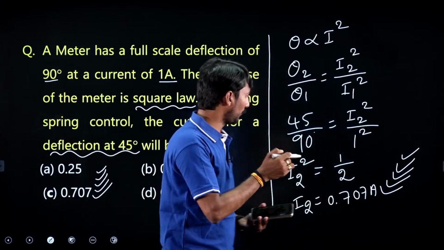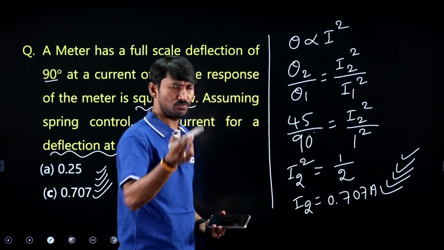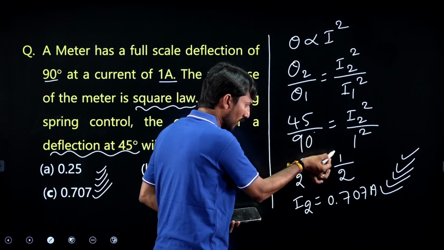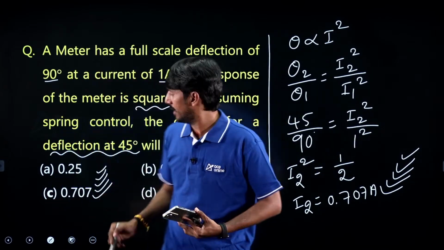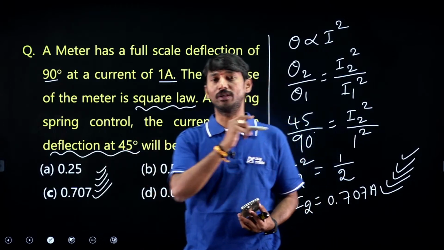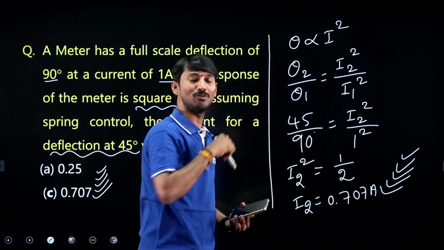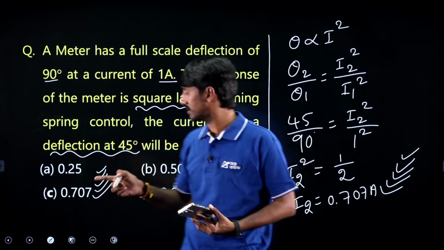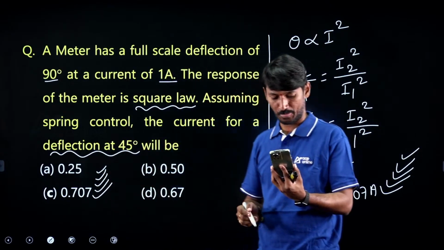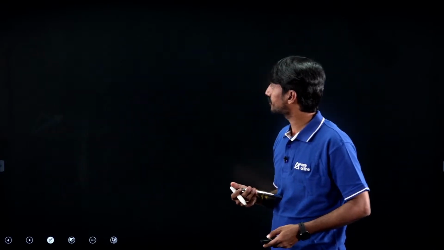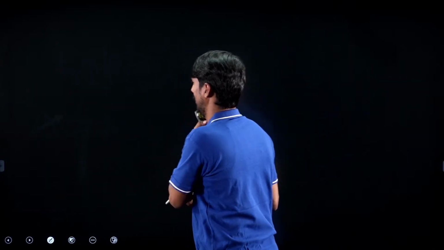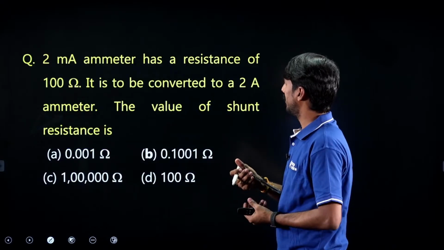Don't get confused in this. Only one student did 1 by 2 square, which means 1 by 4, so 0.25. No, root 1 by 2 will be there, because you square that side, 1 by root 2. So 1 by root 2 means 0.707. Yes, correct.